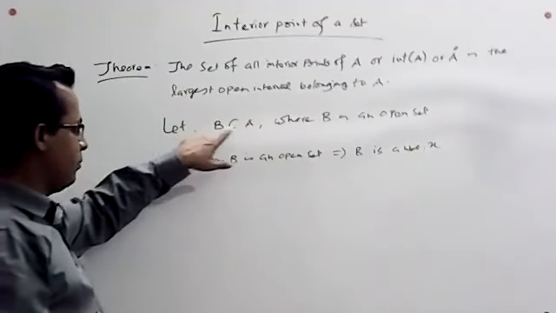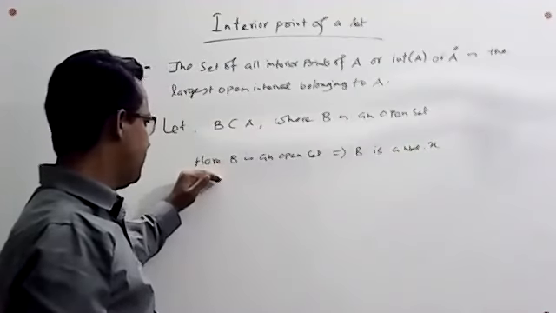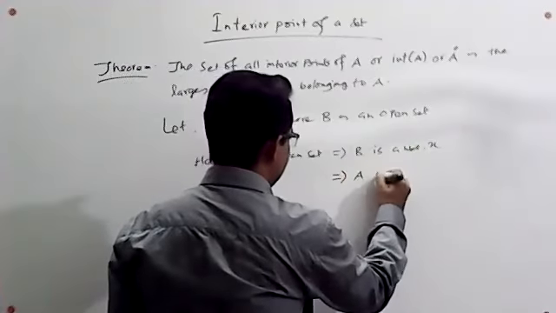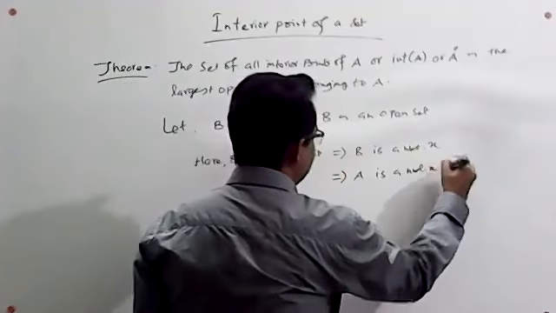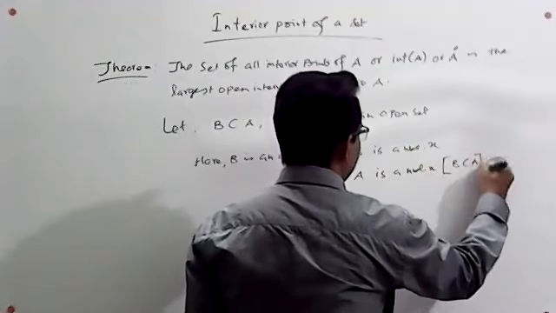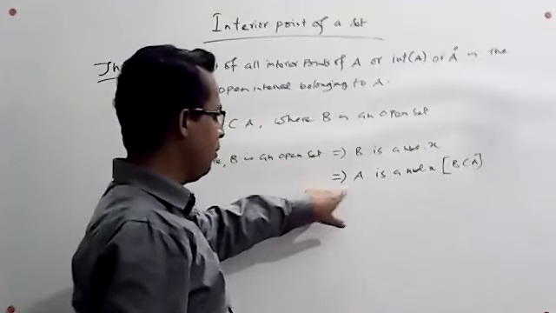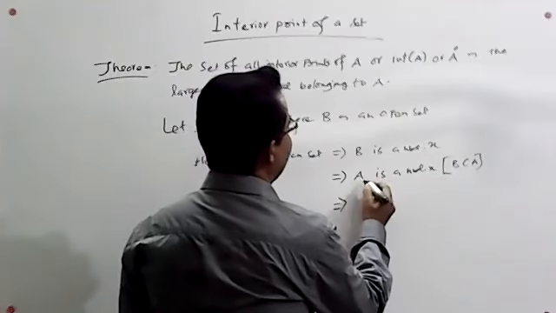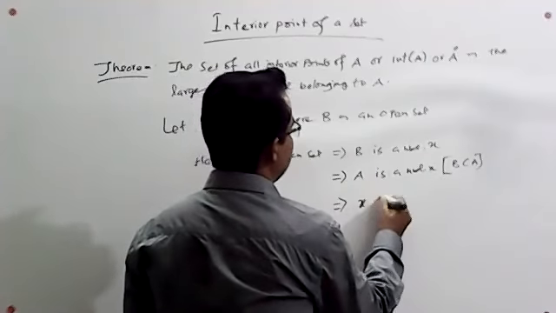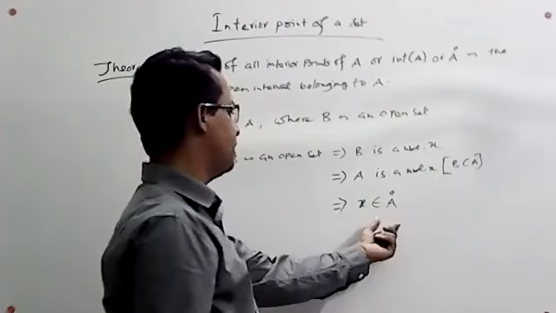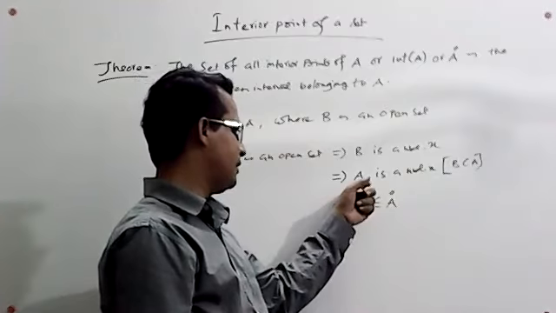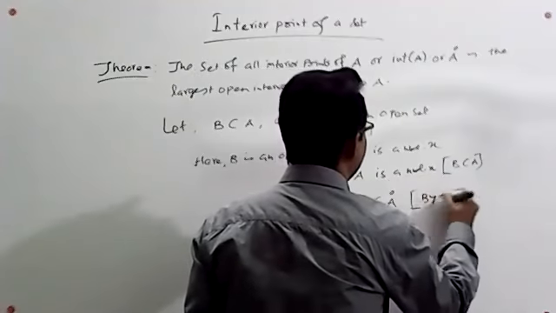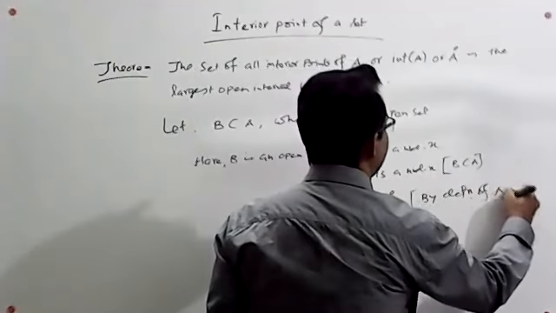This implies that A is a neighborhood of x, because B is a subset of A. A is a neighborhood of x implies that x belongs to the interior of A. By the definition of the set of interior points, since A is a neighborhood of x, x belongs to the interior of A.